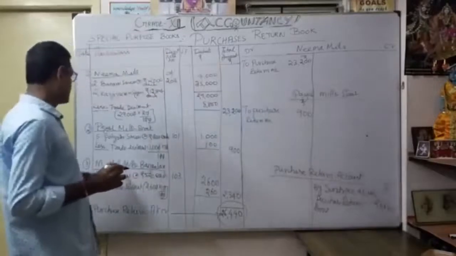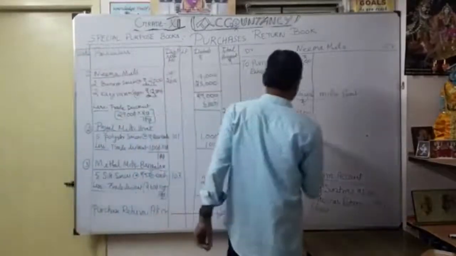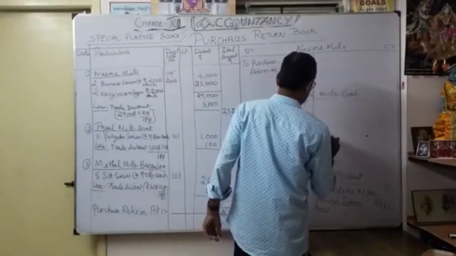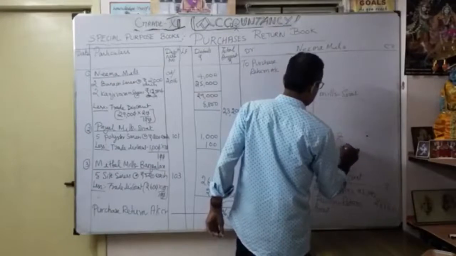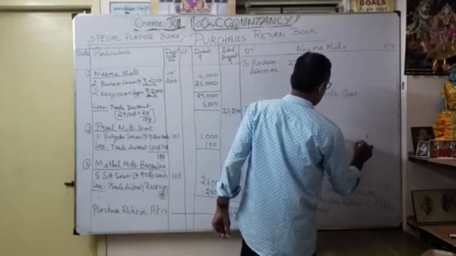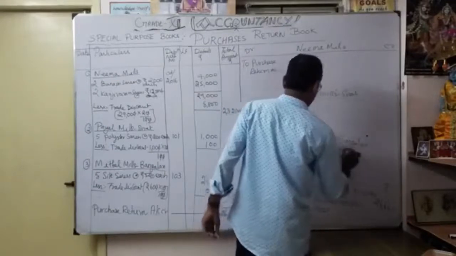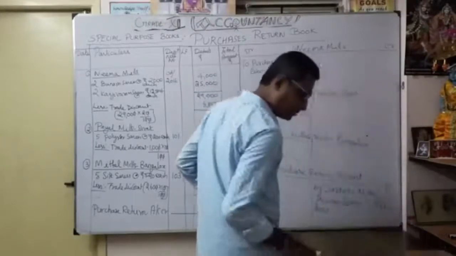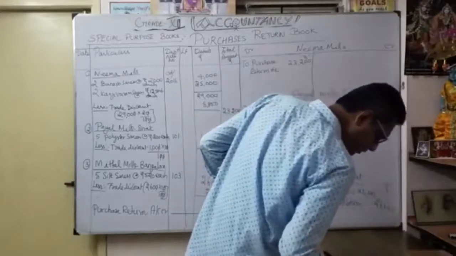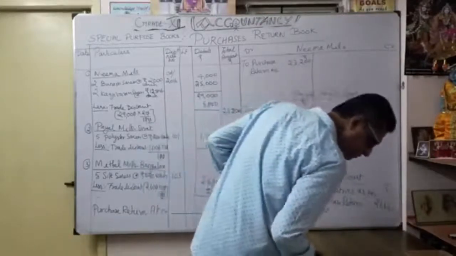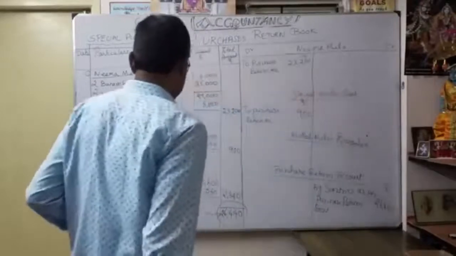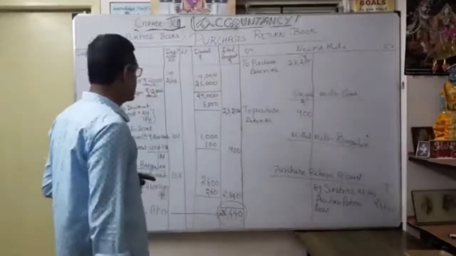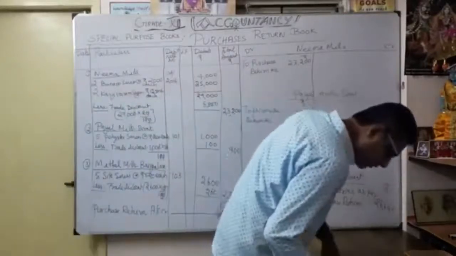Thereafter, I am going to open Mittal Mills, Bangalore. So we are going to write in the same manner, to purchase return, Mittal Mills. How much? It's coming under 2,000. How much? 2,340, isn't it? 2,340.